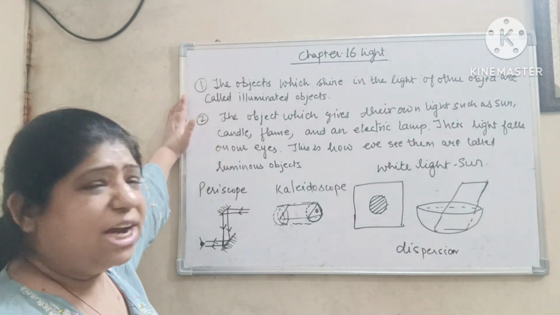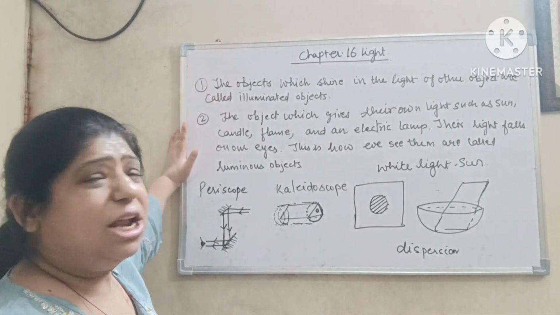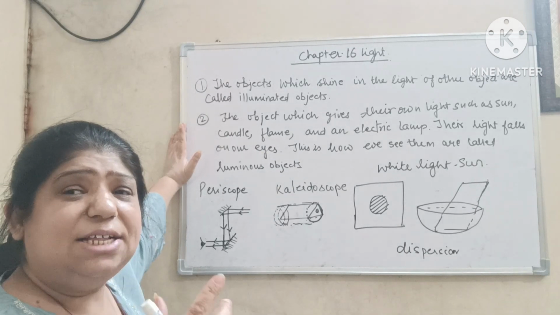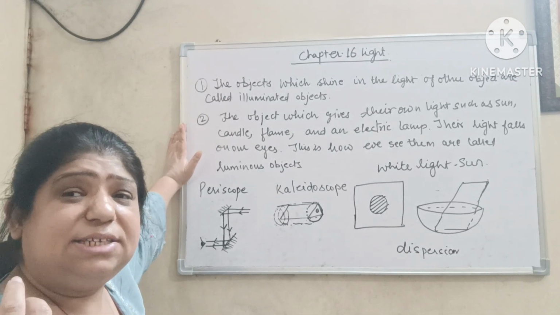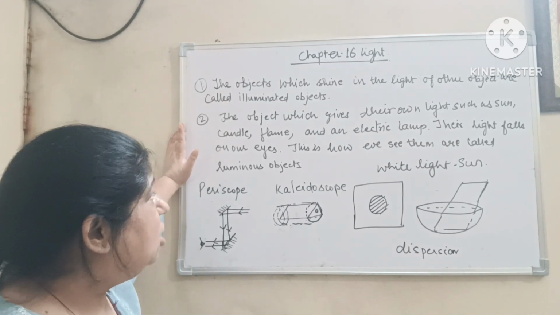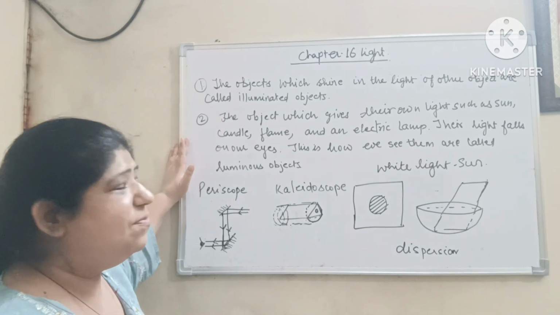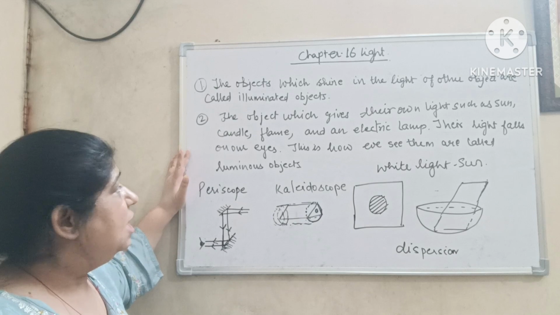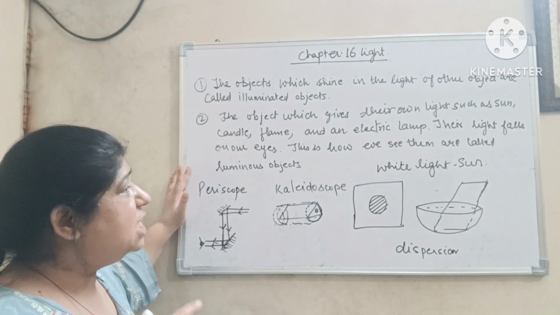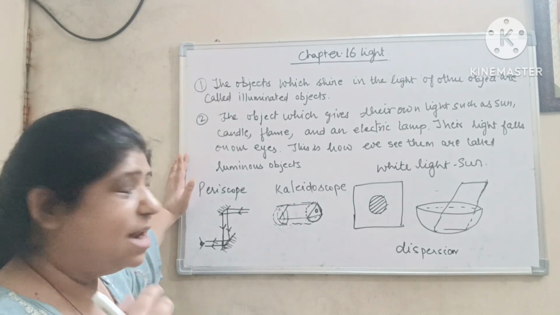Now the objects which shine in the light of other objects are called illuminated objects. Example is moon. It shines in the sunlight reflected by the moon. Now the objects which give their own light, such as sun, candle flame and electric lamp, are known as luminous objects. These objects fall their light on our eyes and are seen by our eyes.